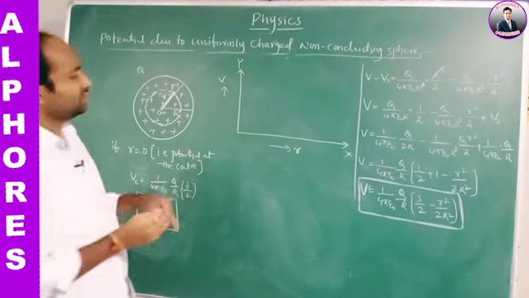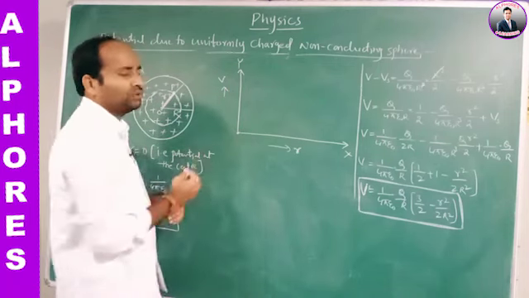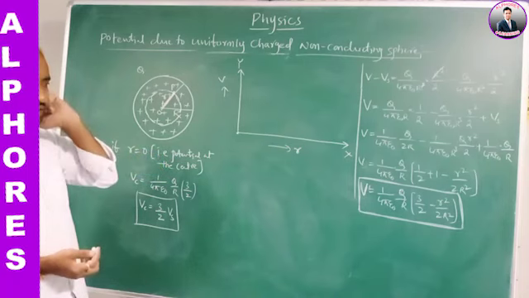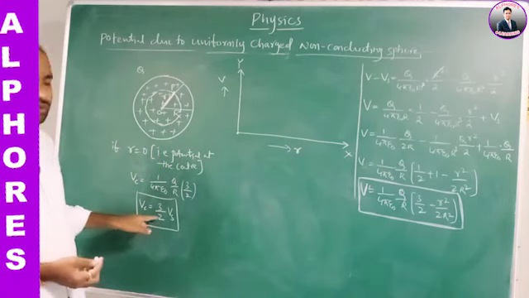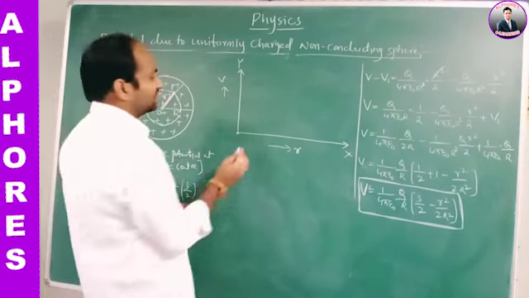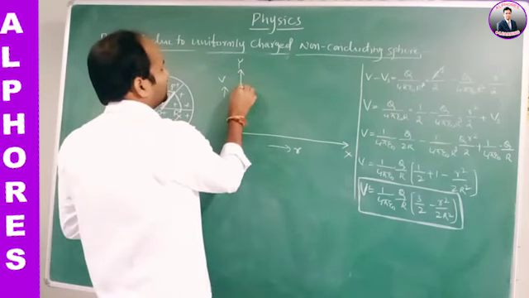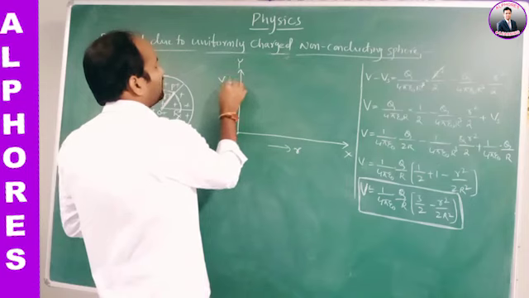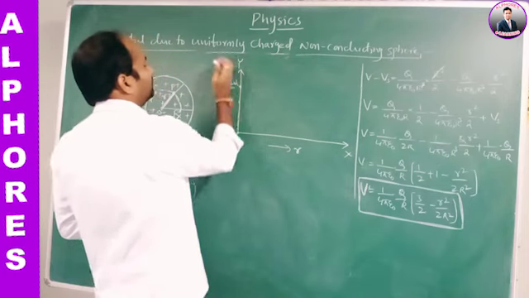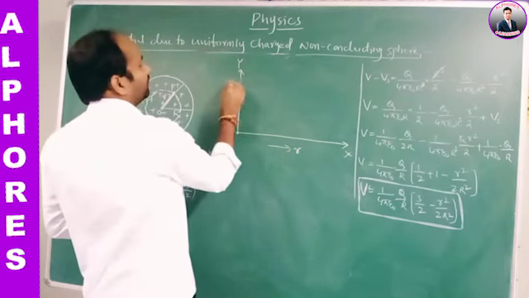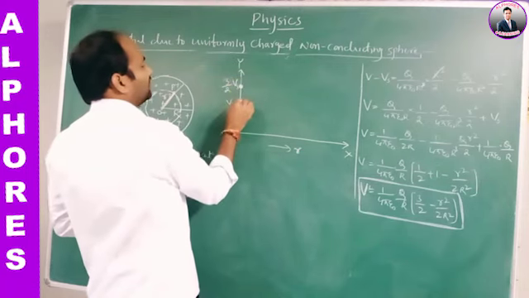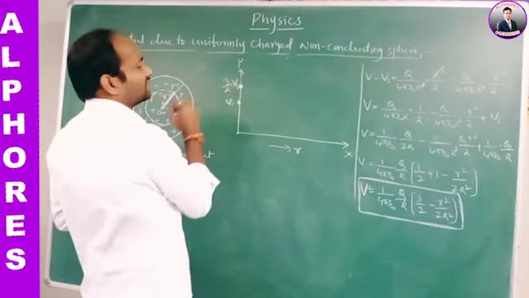See here, origin, small r is equal to 0. When r is equal to 0, that is at the center, what is the potential? It is never 0. Here it is 3 by 2 times of Vs. So let us take this as Vs, and this as 3 by 2 times of Vs.